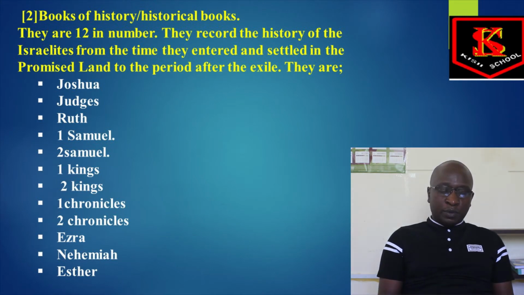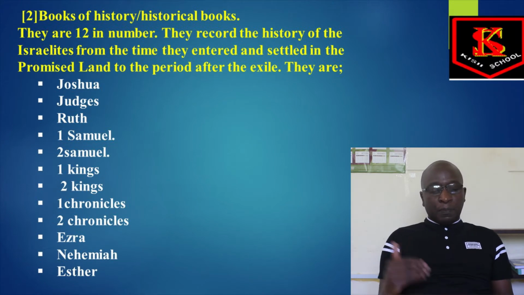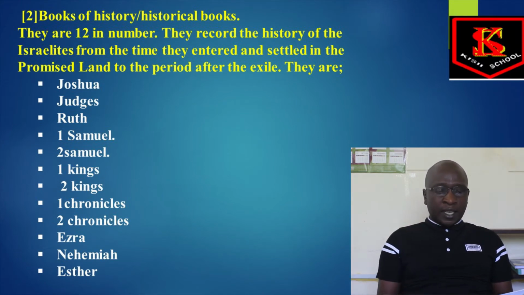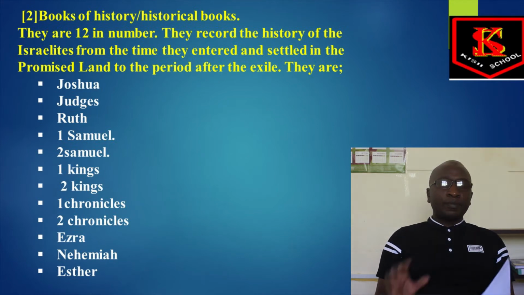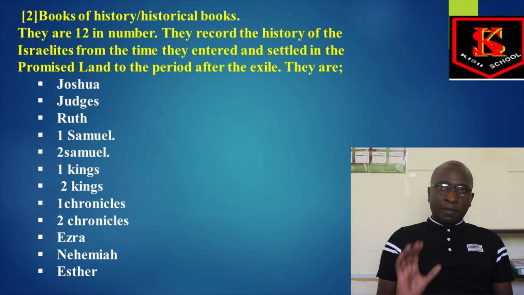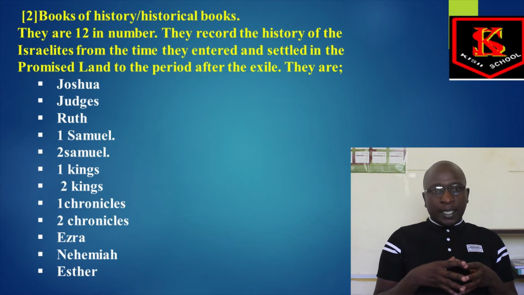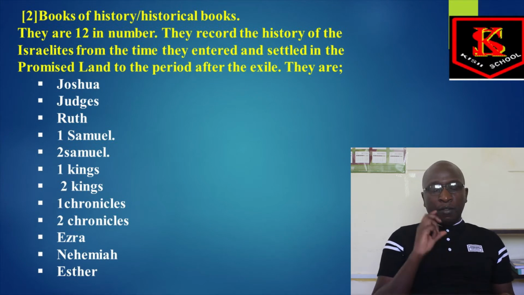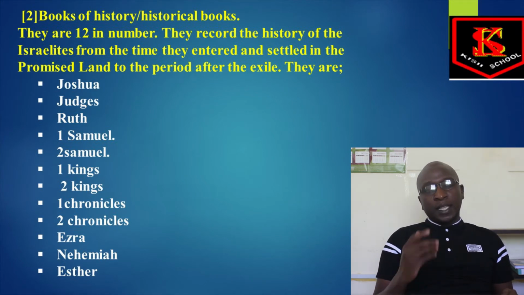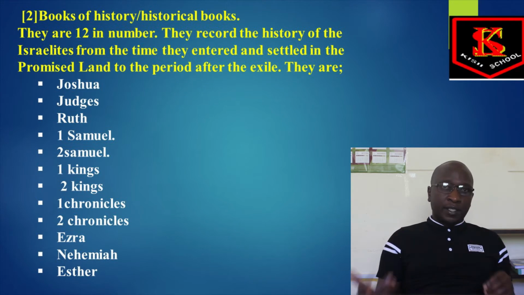These are the historical books because they record the history of the people of Israel, from the time they entered and settled the promised land to the period after the exile. So those are the historical books that students should remember all the time when asked. There are 12, which is why I have reminded you that when writing them down for the exam, please remember to separate those that are two. 1 Samuel, 2 Samuel. Do not write 1 and 2 Samuel. We do not have a book by the name 1 and 2 Samuel, but we have 1 Samuel and 2 Samuel.